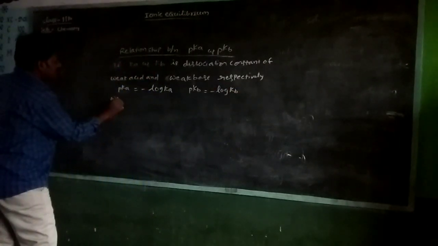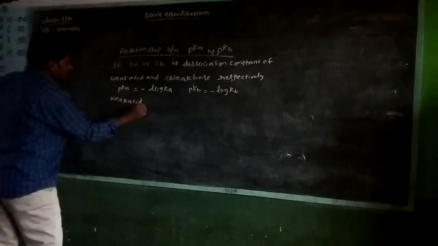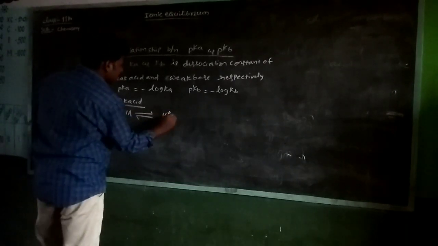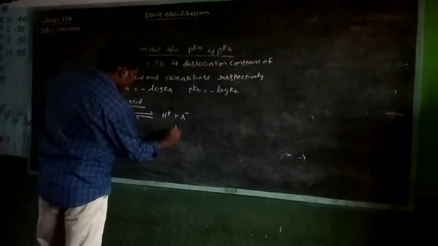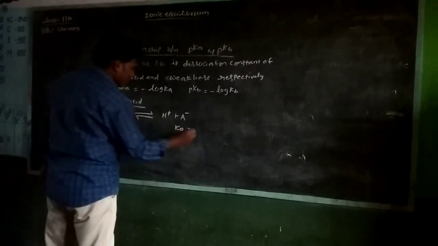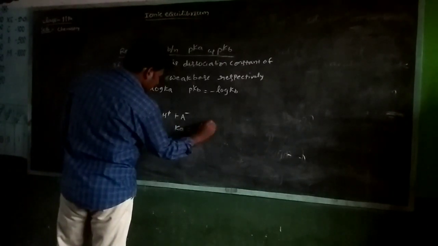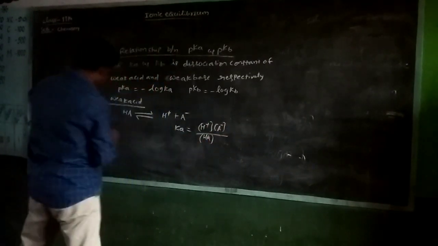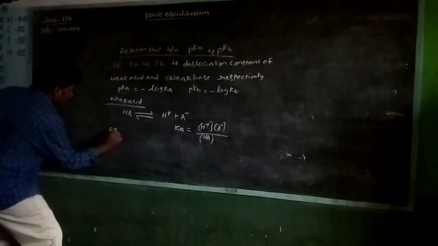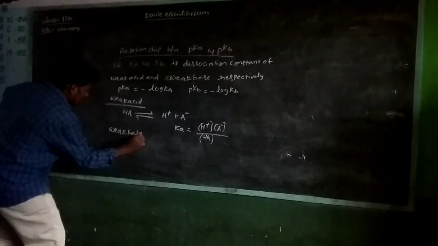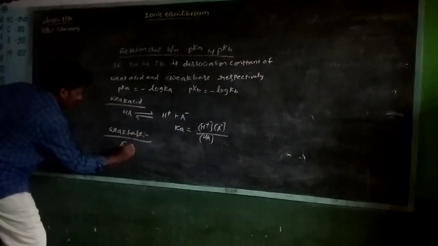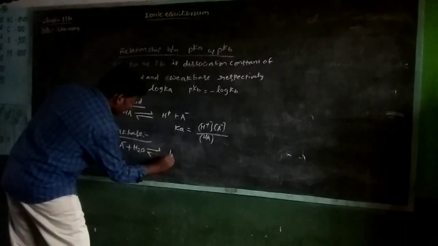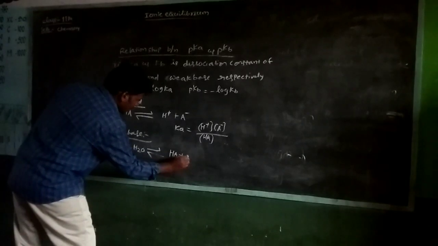Okay, for the weak acid, HA is a reversible reaction giving H plus and A minus. You can write Ka is equal to H plus concentration times A minus concentration upon HA concentration. And for the weak base, A minus plus H2O in a reversible reaction gives HA plus OH minus ion.